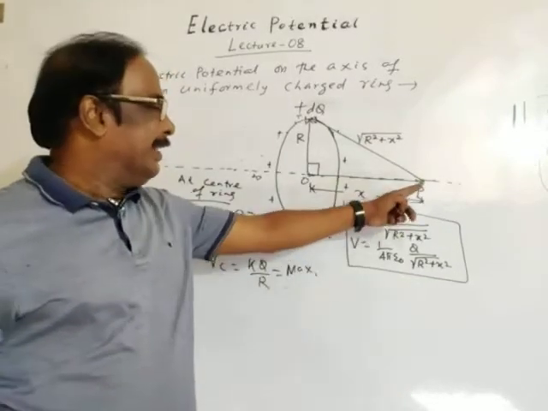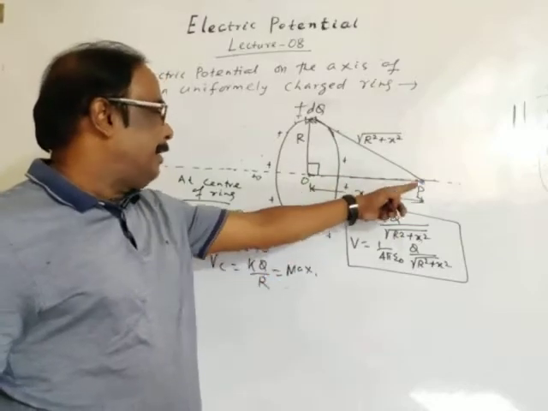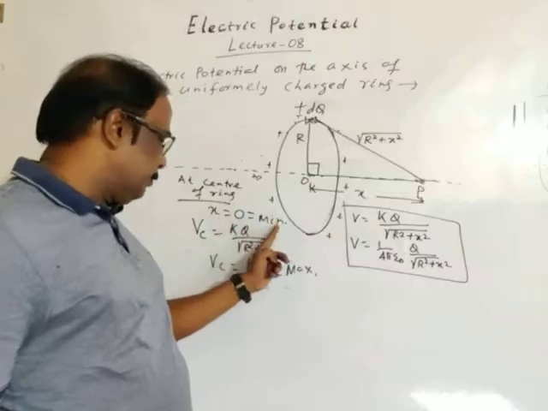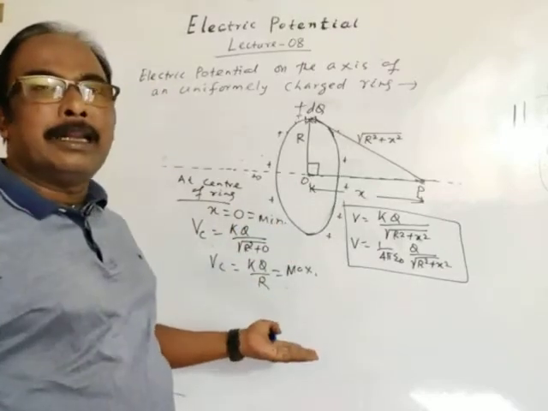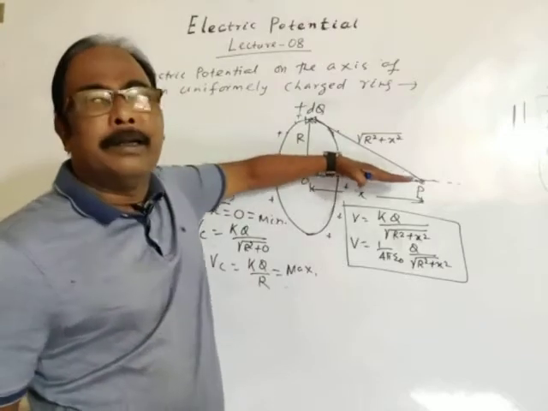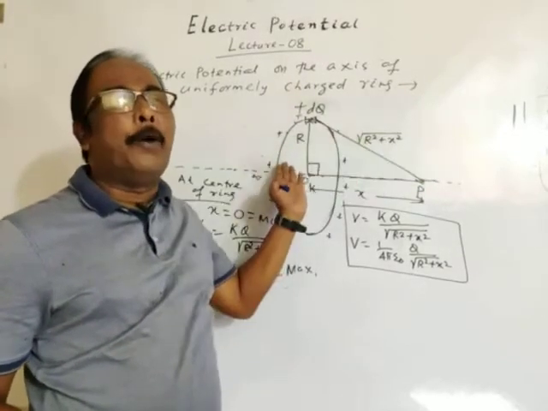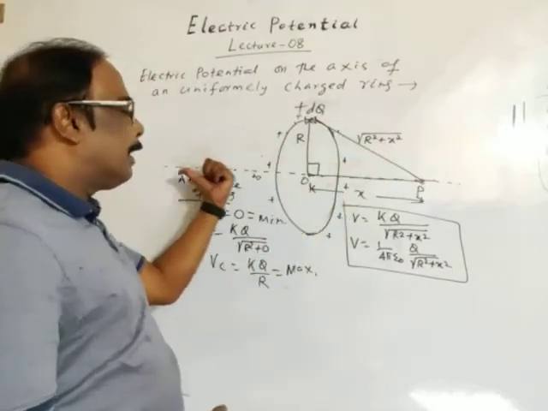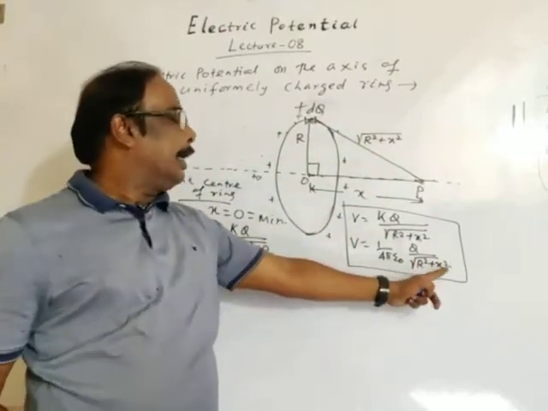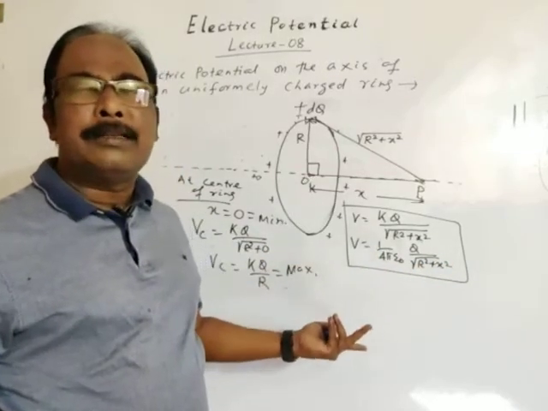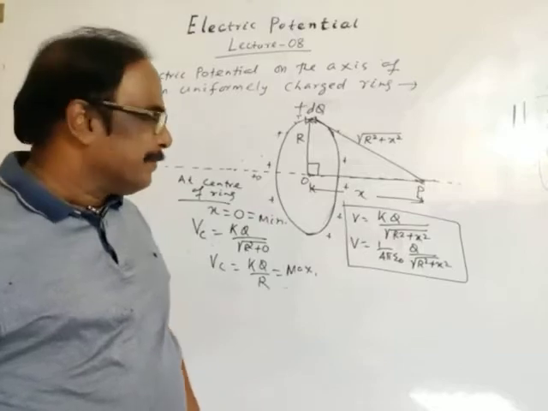If P is shifted to the center, then distance x is minimum, so potential at the center is maximum. If we move along the axis, away from the center, either along the positive or negative x-axis, x will increase, so potential will decrease. Potential is a scalar quantity.